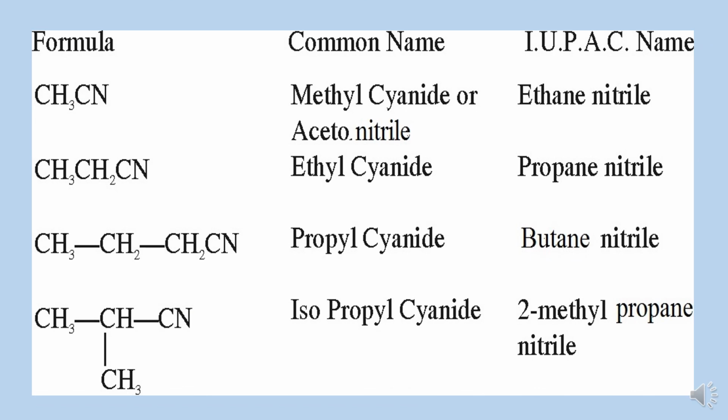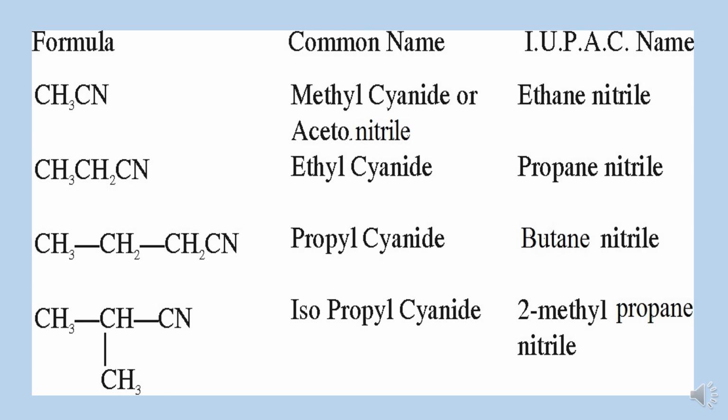Here you can see nitriles, if they are attached with one methyl group, the common name given is methyl cyanide, but IUPAC name is ethane nitrile, because we need to consider the carbon atoms accordingly, because one carbon is present in cyanide group also. So 2 carbon atoms are there in total. The name would be ethane nitrile.